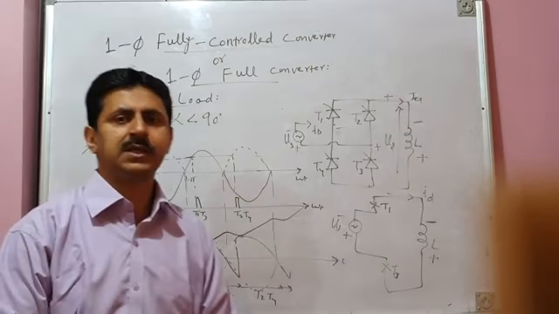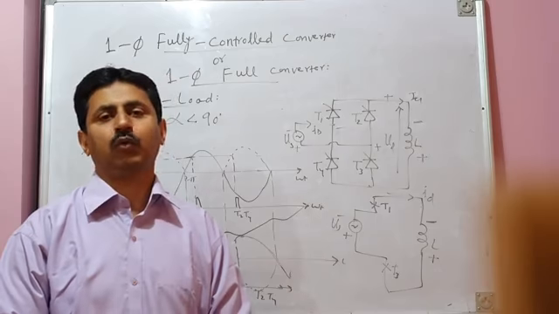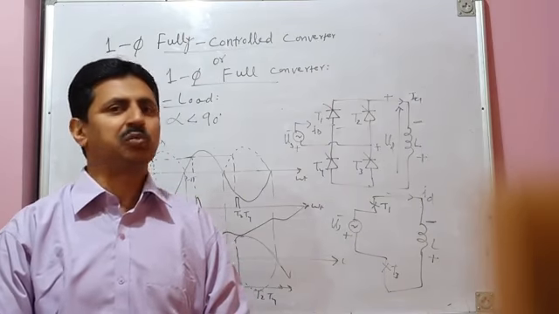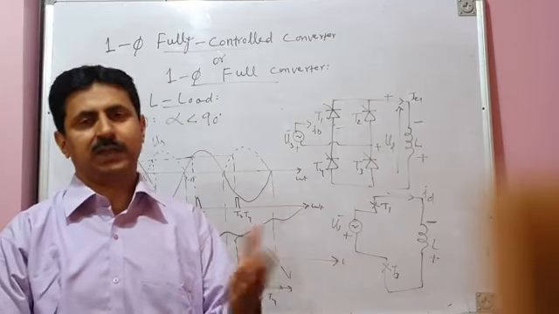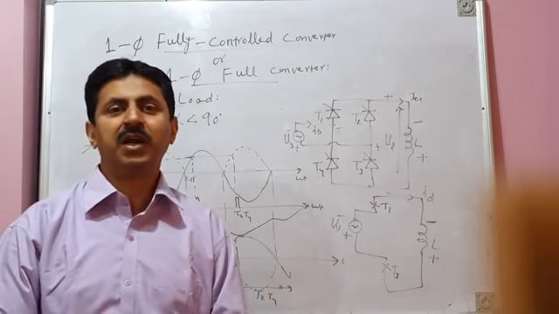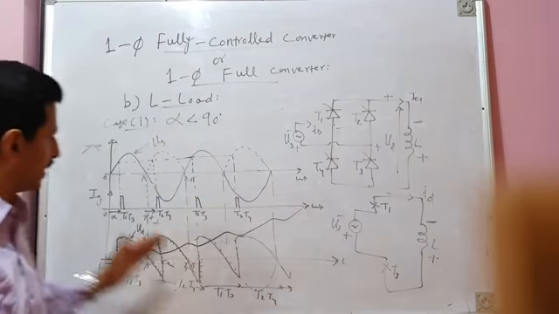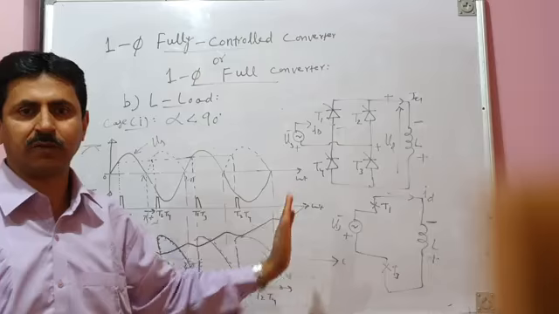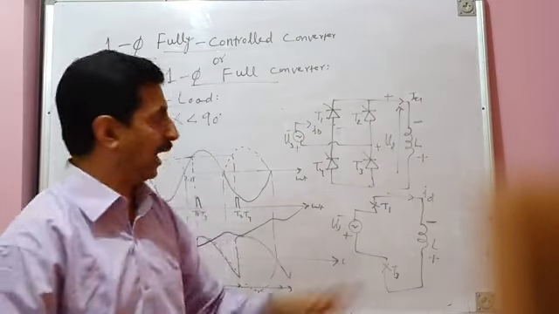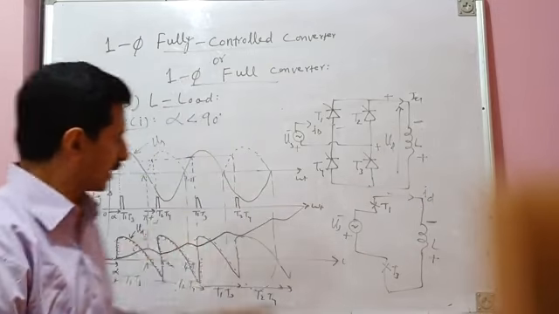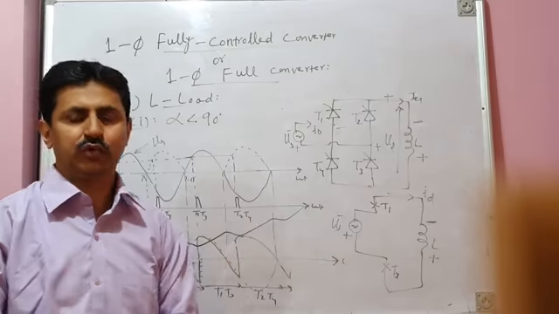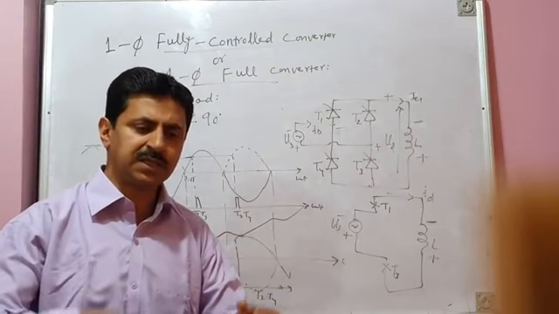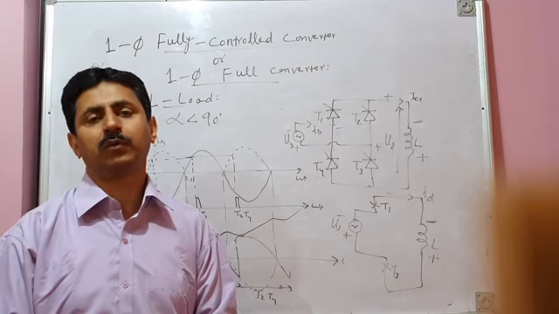This current goes on increasing till you see smoke coming out of converter. What do you mean by the smoke coming out of converter? Smoke comes out of an electrical converter or electrical circuit only when it burns. Since the current is increasing infinitely, your source will get damaged, it will burn, and all the four thyristors will burn, and even the load will also burn, because current is going to dangerously large values. So therefore, current in every half cycle will go on increasing indefinitely till you see smoke coming out of your circuit.